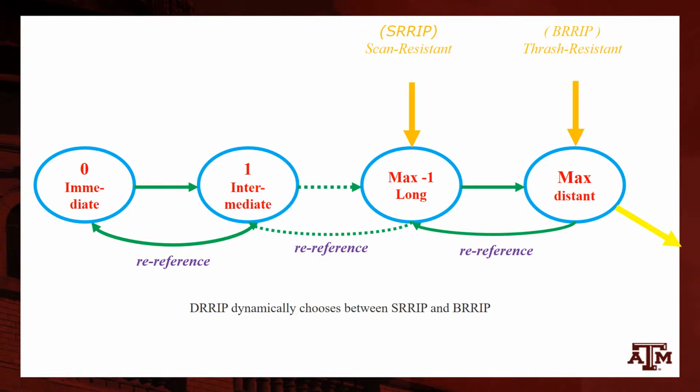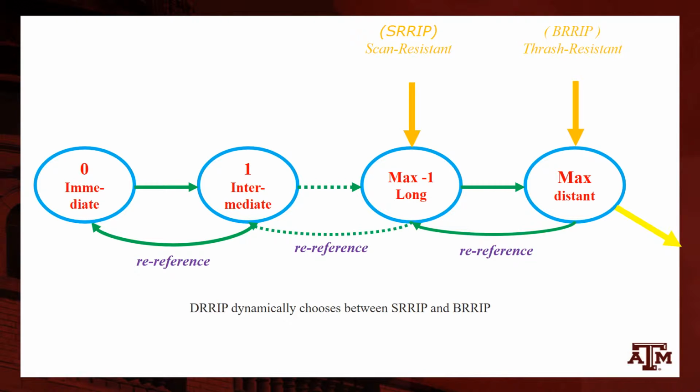Also, both these policies decrement the RRPV values of blocks on cache hits, thus predicting that there is a higher chance that blocks that receive hits are likely to be referenced again. Where they differ is in the insertion policy. SRRIP assigns an RRPV of maximum RRPV value minus 1 to the incoming cache block. This has the advantage of stopping scan blocks from polluting the cache while also allowing the block to be retained if it receives hits. Unfortunately, this doesn't work well with thrashing workloads, where all blocks are accessed equally.